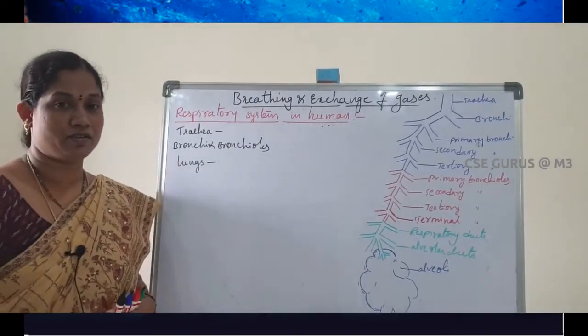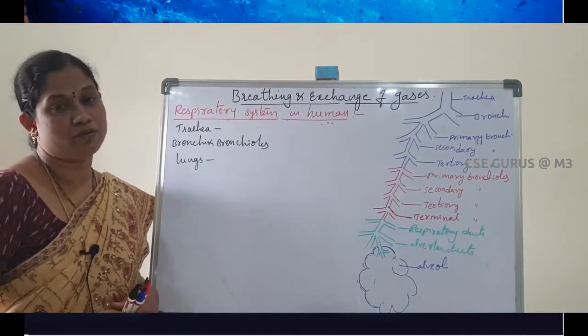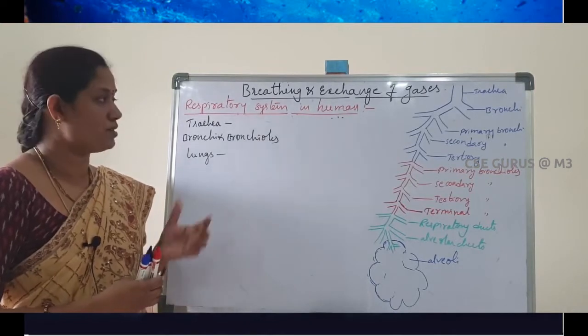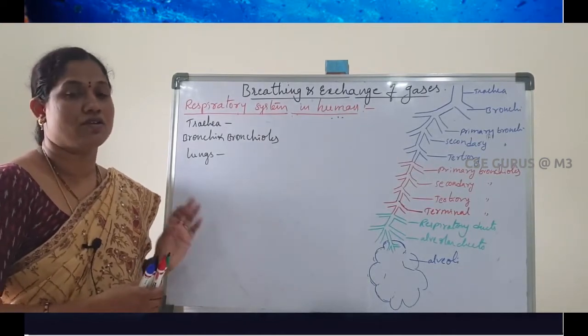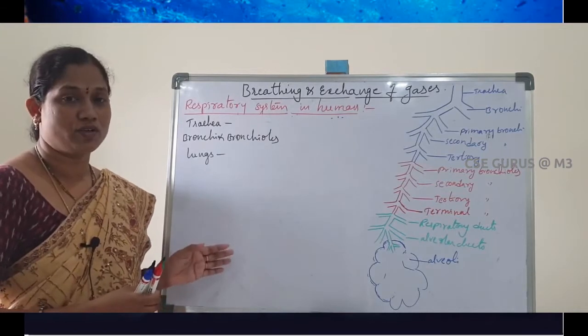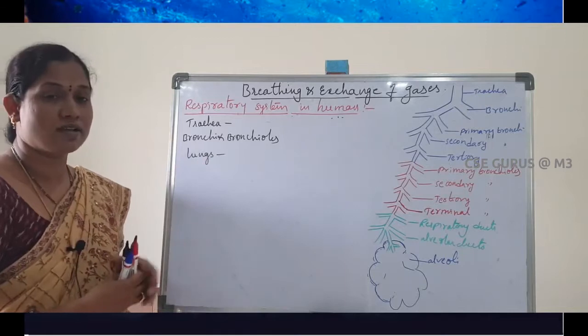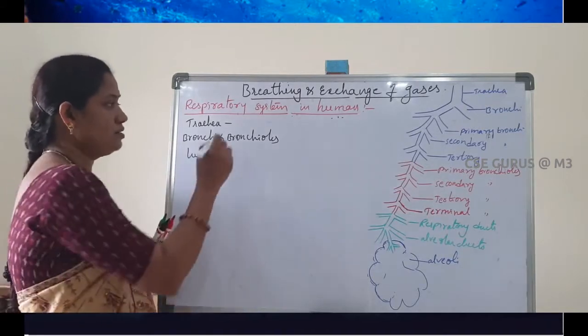Students, my next video is on the respiratory system in human beings. In the previous video we have finished the parts of the respiratory system up to larynx. Next, in this video we are going to learn about trachea, bronchi and bronchioles, and lungs. So first of all, trachea.